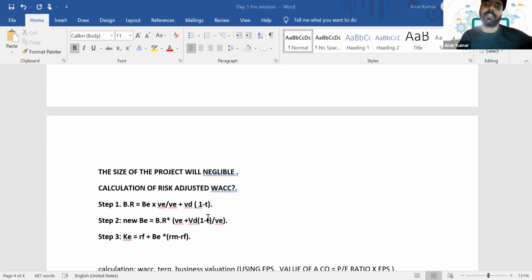If there is a change in business risk, how will you account for it? We have to find a risk adjusted WACC, and this is how it will be calculated. Once we get the KE, which is adjusted for the business risk of a new project, we will use that KE to calculate an investment specific WACC. Because KD remains the same, everything will remain the same. You just need to calculate a new KE by adjusting for the business risk of a new project. Is it clear?